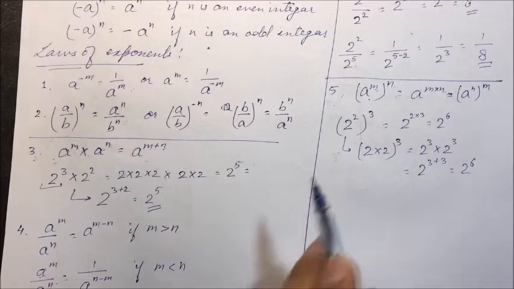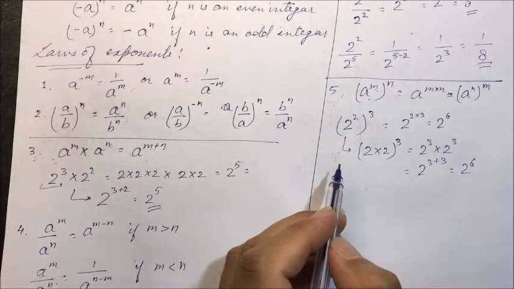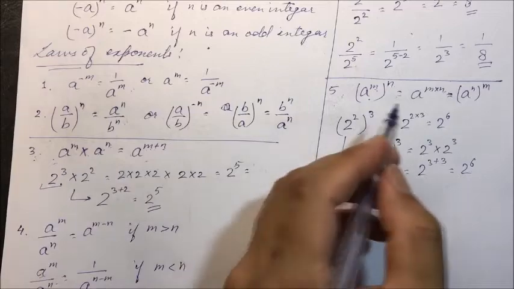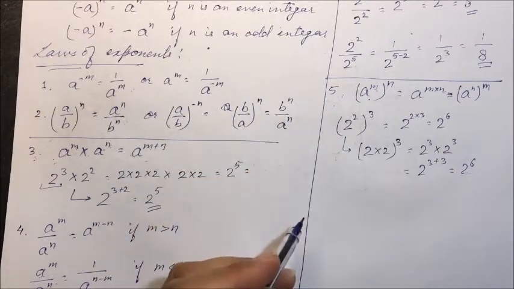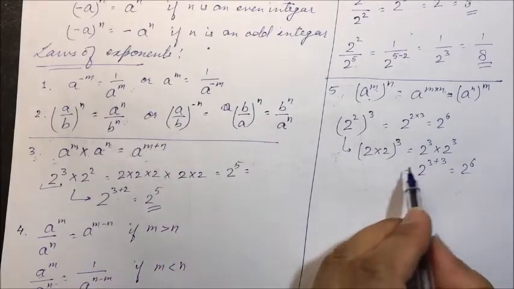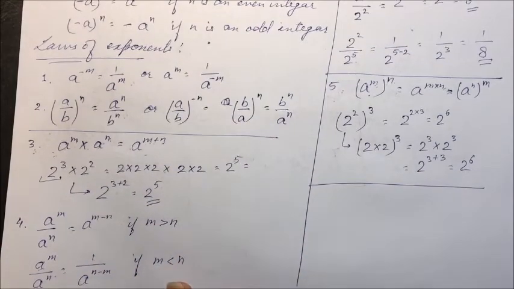While solving, you can do one thing. These 5 laws you can write on one piece of paper while solving the questions. If you are confused or you are not able to get it, you can see from that paper. And with time, you will get used to it. You will remember it. So now we'll start the exercise. We'll take some questions from the exercise.